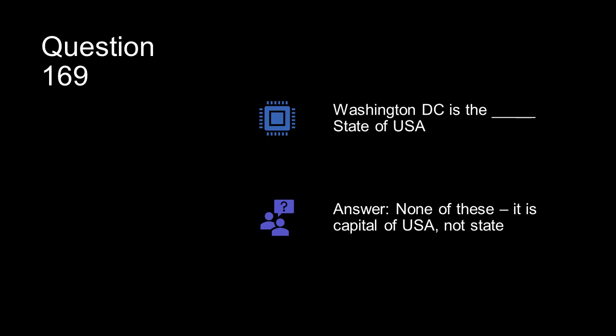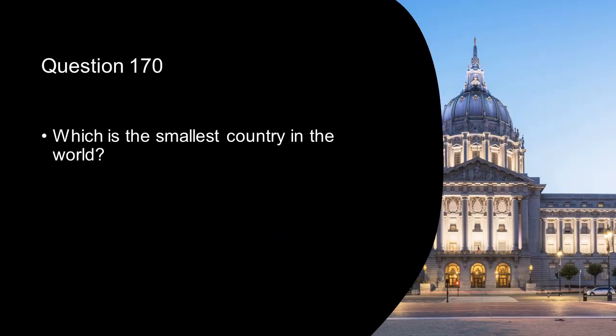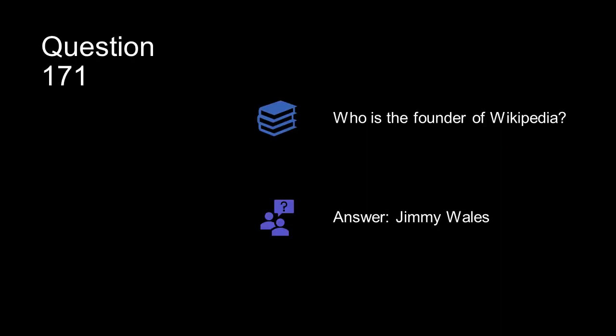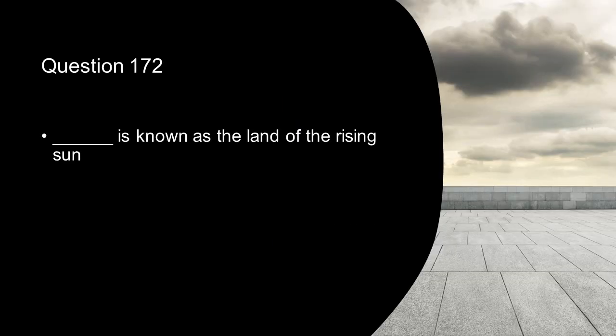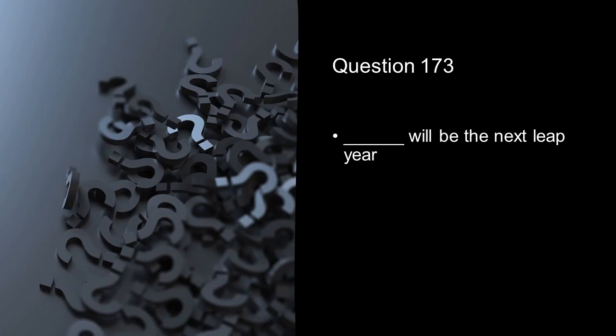Washington DC is the dash state of USA. None in the given option was correct. It is actually the capital of USA, not state. Which is the smallest country in the world? Vatican City. Who is the founder of Wikipedia? Jimmy Wales. Dash is known as the land of rising sun. Japan. Dash will be the next leap year.